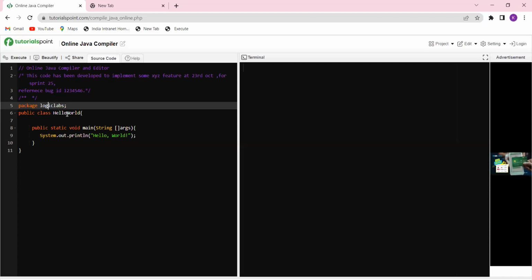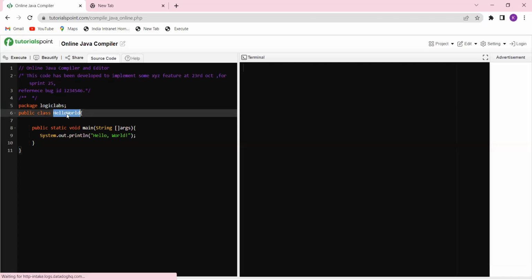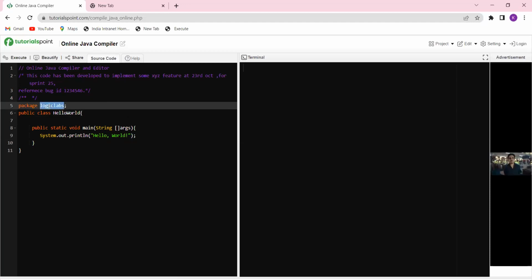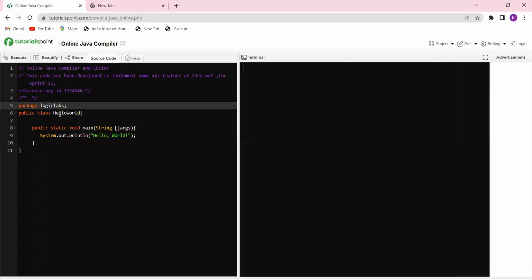If you try to use or fetch this hello world class, then we have to import this logic labs package. It is like an address we can think of. If anyone wants to find me, they need to know my address, right? So if they know my address, then they can find me. So this is the address for this hello world class, we can say.